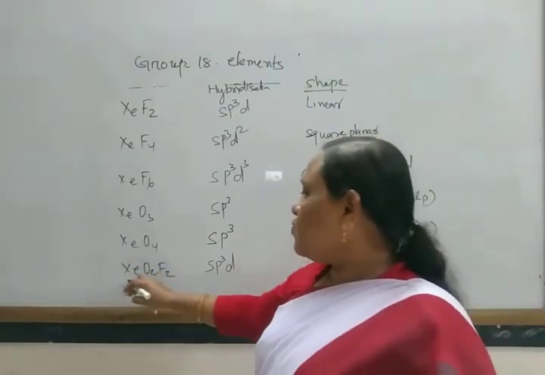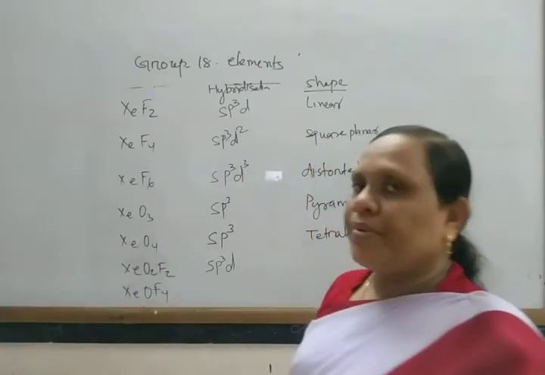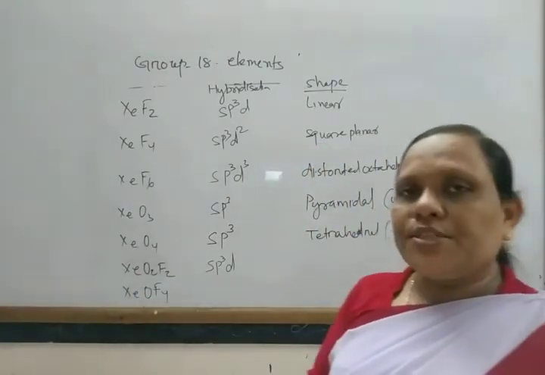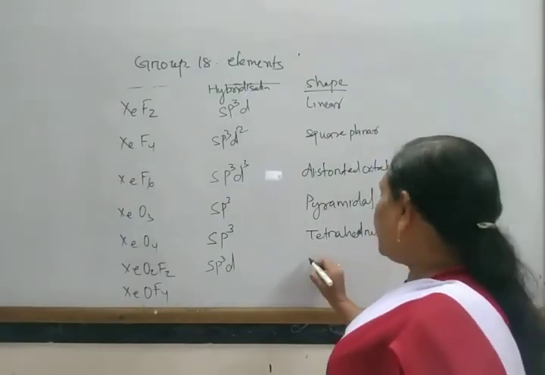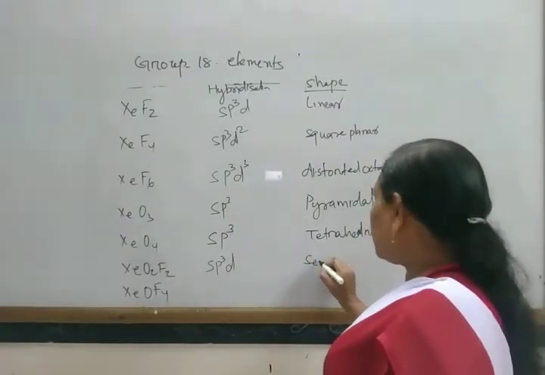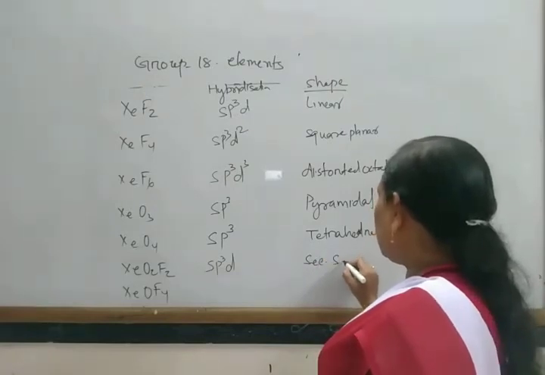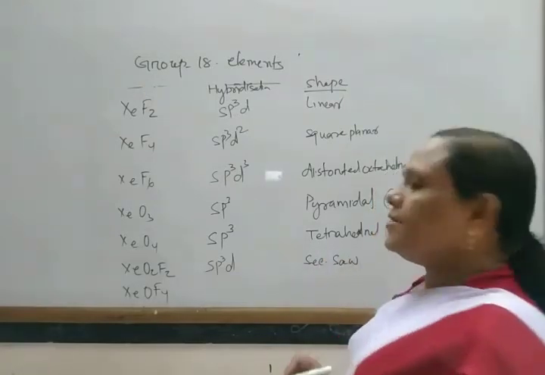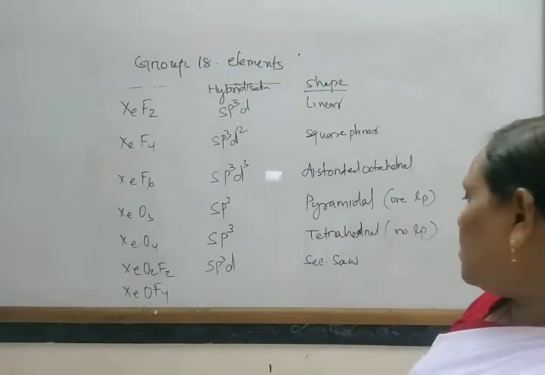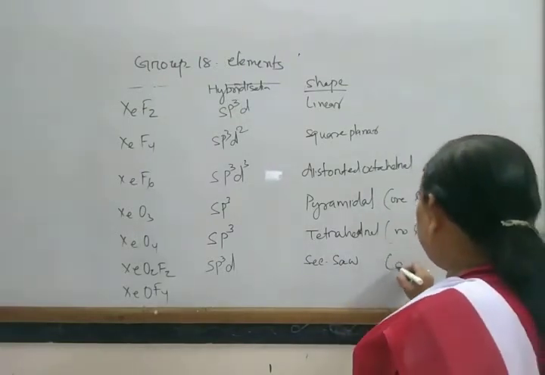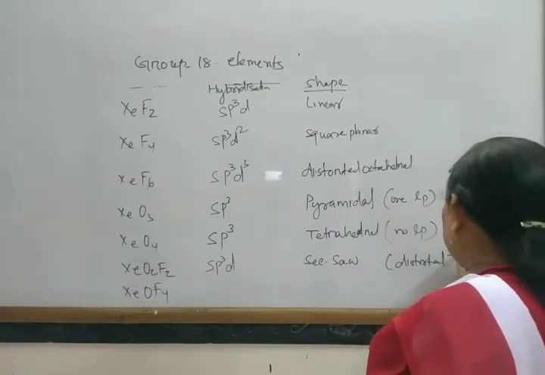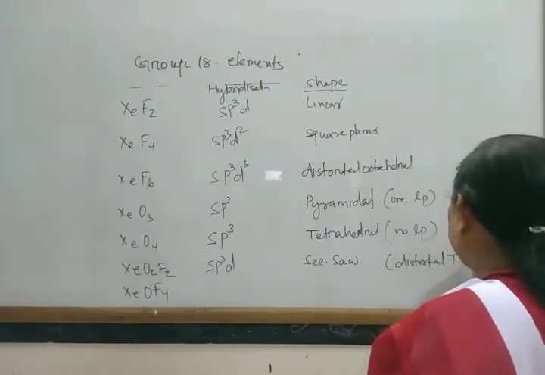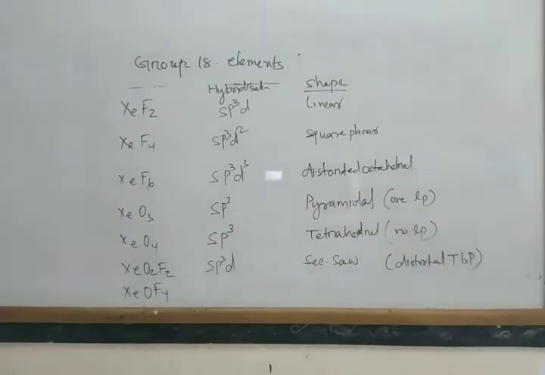So as it has 1 lone pair and 4 bond pair, its shape is distorted trigonal bipyramidal, or it has a seesaw structure.